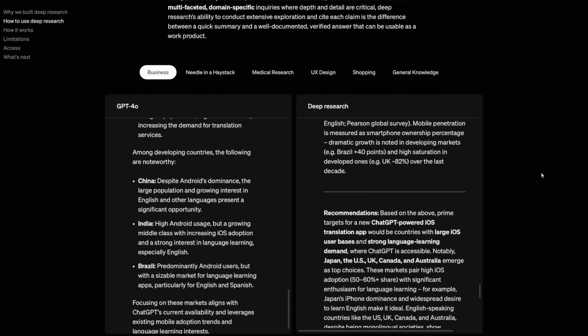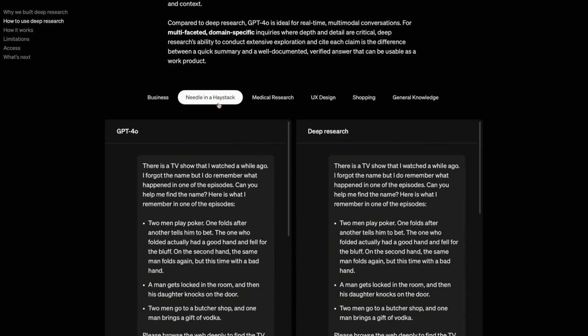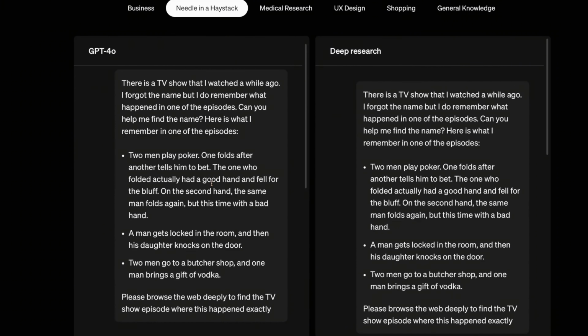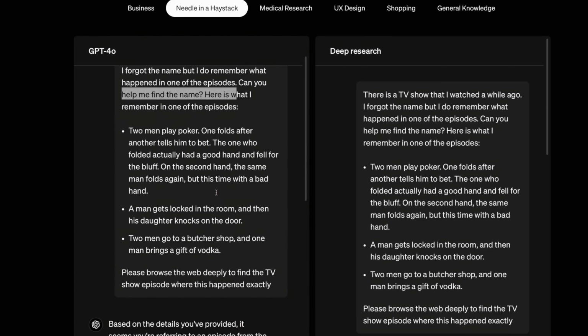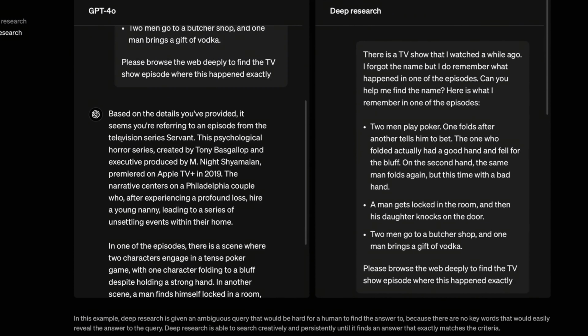So if you move to the top, you can see various domains where this was used. Now the needle in a haystack test is a condition which happens to us many times. In many situations, we forget the name of the movie and we just know some scenes. So here exactly that is being asked. The user says they have forgotten the name, but they remember what happened in one of the episodes, and they explain the whole episode. But the response that GPT-4o has given is the television series Servant, which is actually wrong.